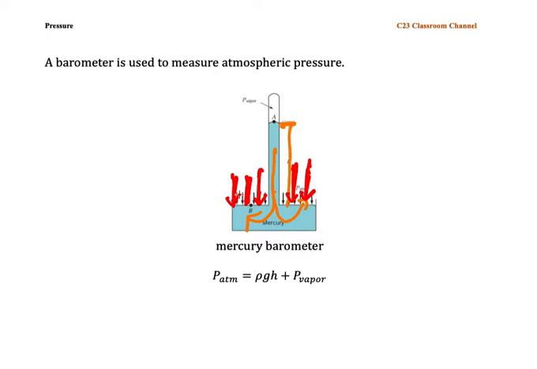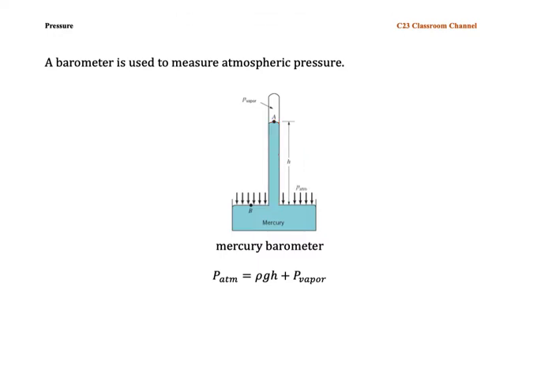This force is actually the atmospheric pressure. According to this diagram, in equilibrium, the force here is the same amount as the weight of this mercury.